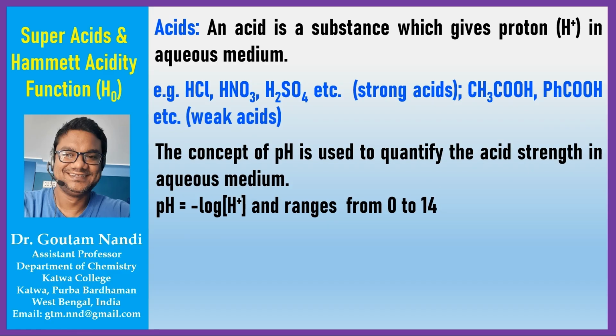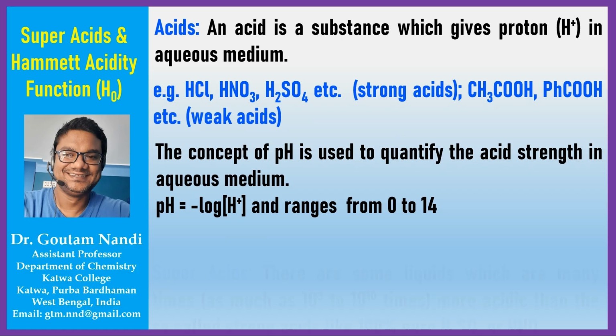Beyond that, if the acid concentration is 2 normal or 4 normal or 5 normal, etc., then we cannot use the concept pH. Okay, what does it mean? It means that the pH concept is actually applicable in dilute acid solution, not in the concentrated acid solution. Okay, this is very important to understand the concept of superacids.